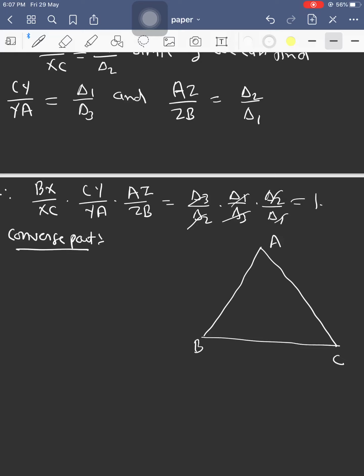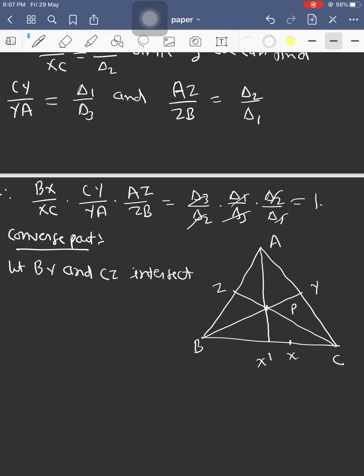This is a triangle ABC, and we suppose the cevians BY and CZ intersect at point P, but AP intersects BC at X dash, which is another point from X. Let BY and CZ intersect at P, and AP intersect BC at X dash.